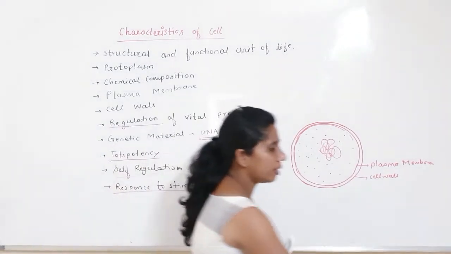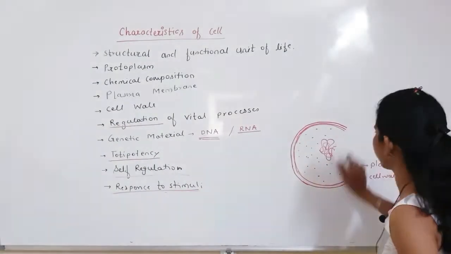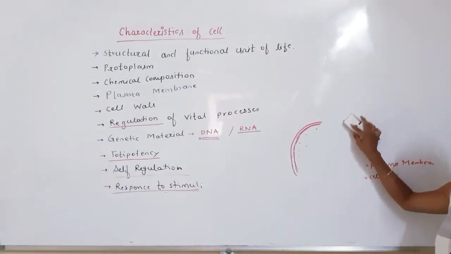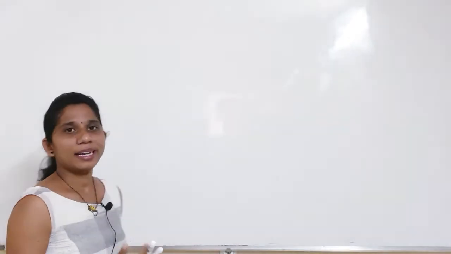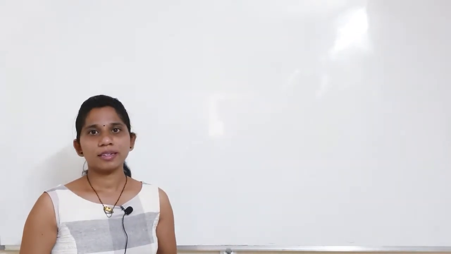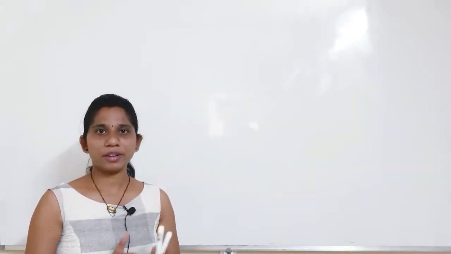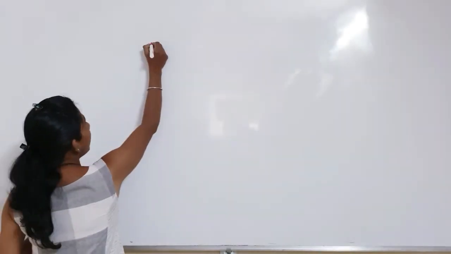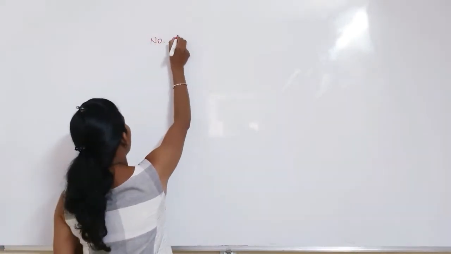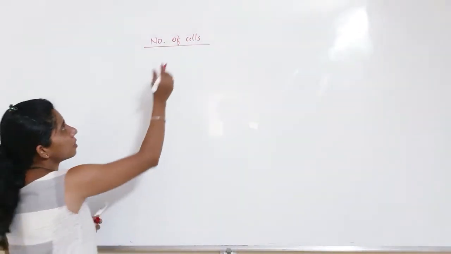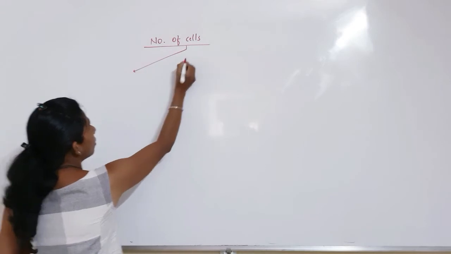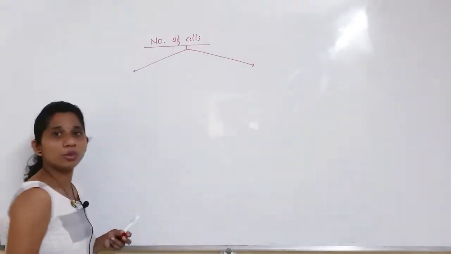After that, one point is there. Depending upon the number of cells present in a living organism, organisms are of two types.